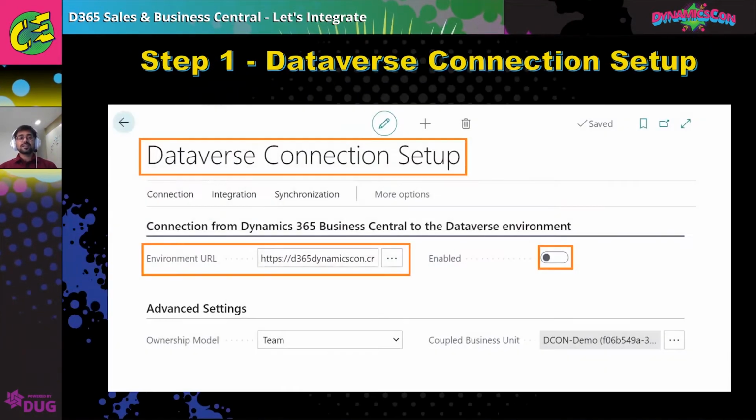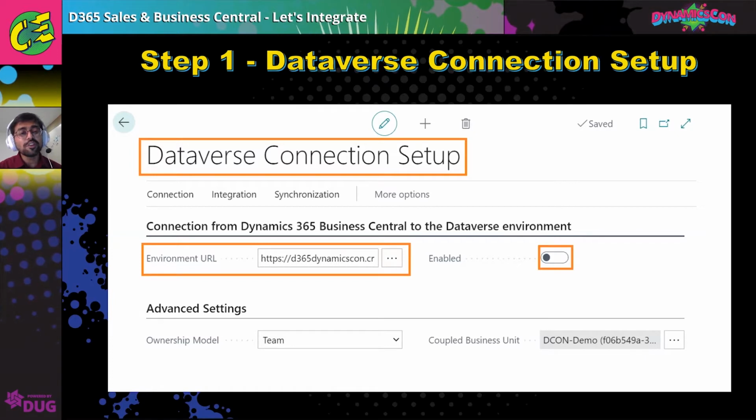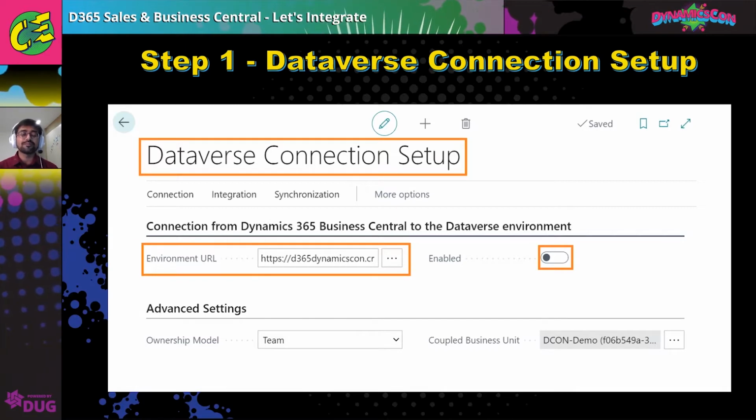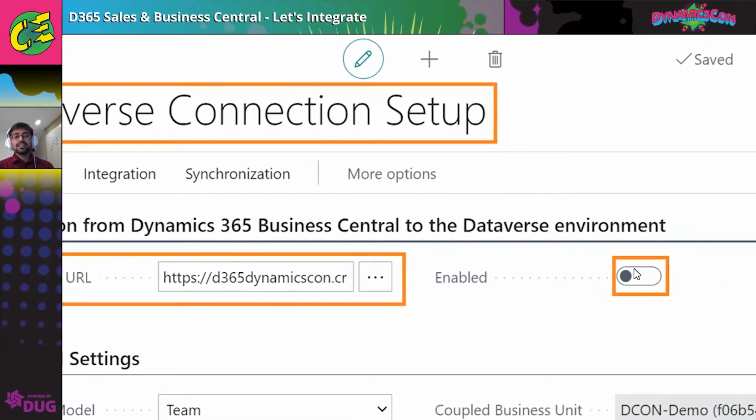Now, the first step that I did earlier is the Dataverse connection setup. So that's the first step, Dataverse. Here, what you will need is just the environment URL and the global admin credentials for the CRM instance, whichever tenant it is. It can be the same tenant, it can be a different tenant as well. So that's my environment URL, if you see here. I'll just enter the URL and then click on enable.